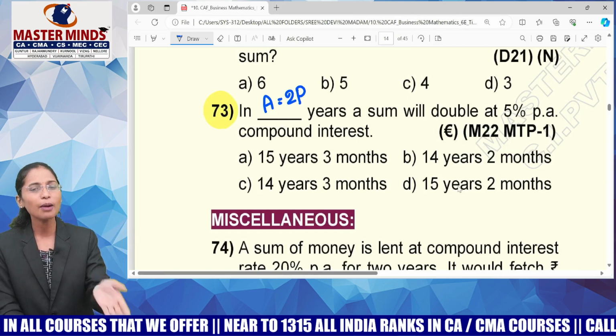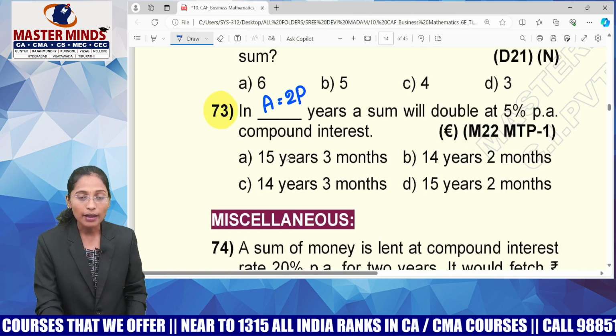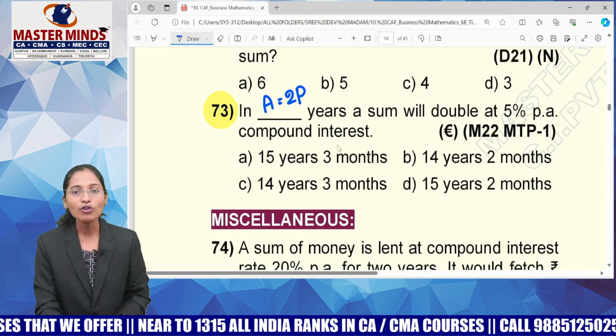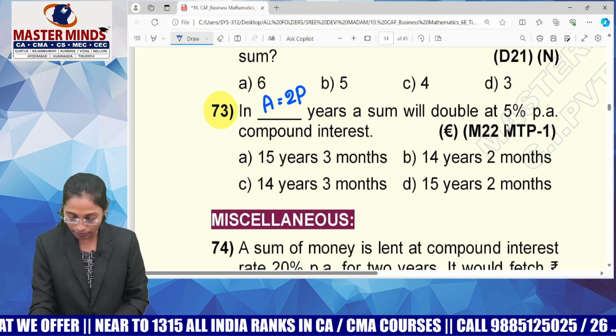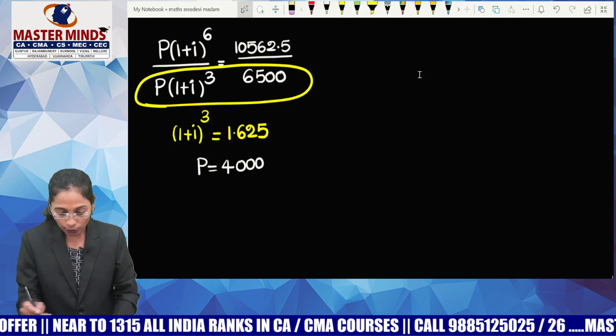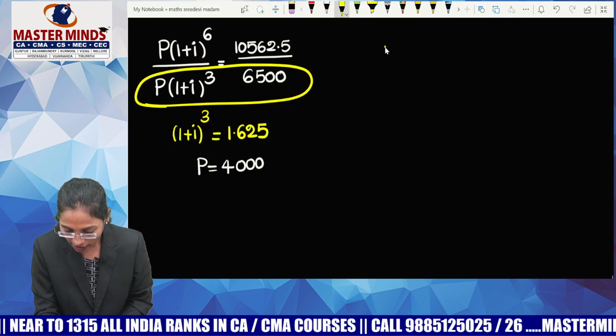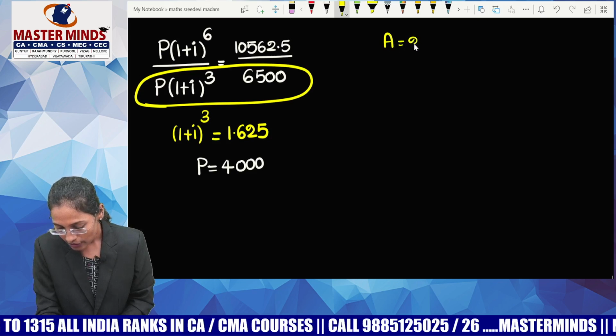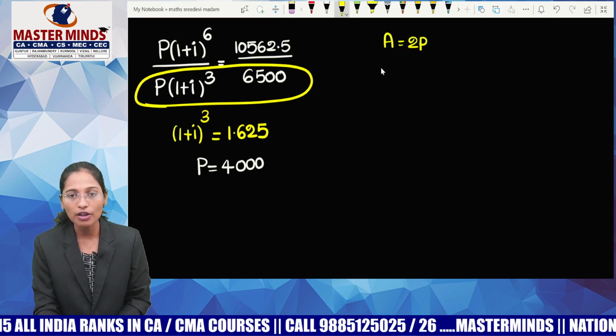Sum is triple, I'll take amount equal to 3p. At 5% per annum compound interest. So amount equals to 2p at 5% per annum, that too compound interest, right? So I have to take A equals to 2p. So guys, tell me the formula for amount. What is the formula for amount?